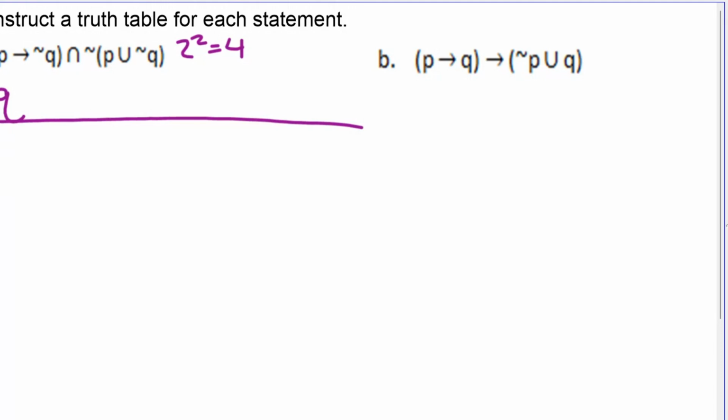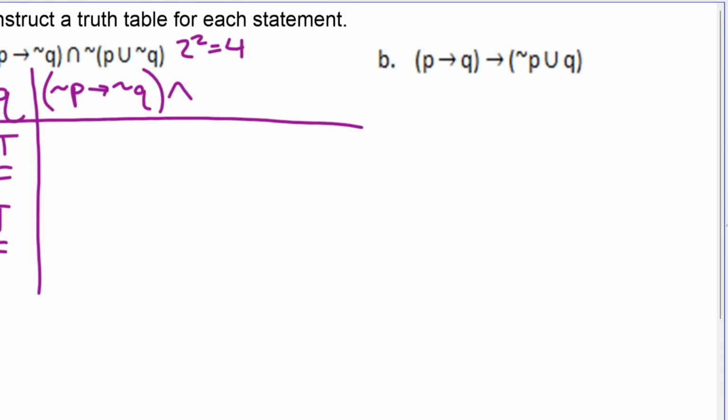Half that many truths, half that many falses. The shortcut method of the table is just write it down. Copy down the statement. Not P implies not Q.